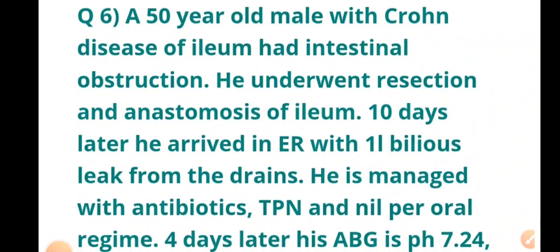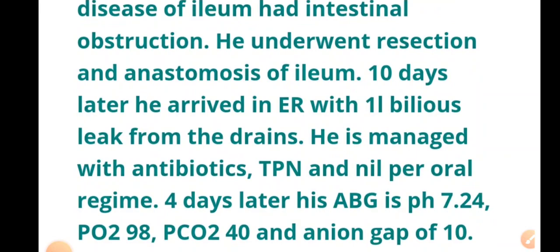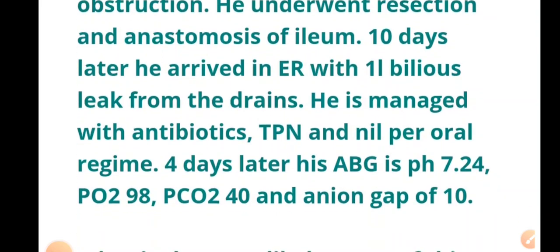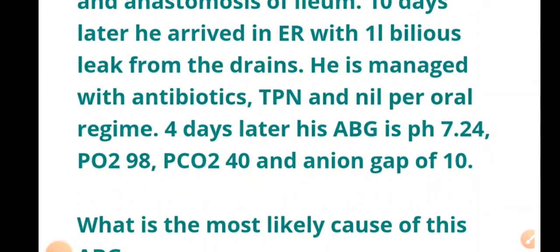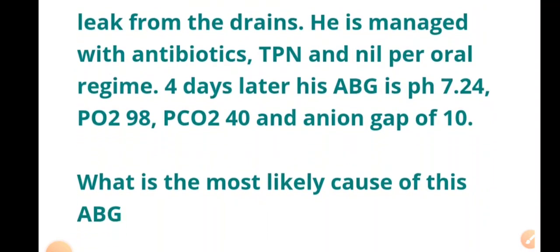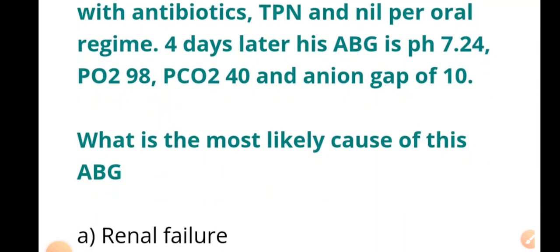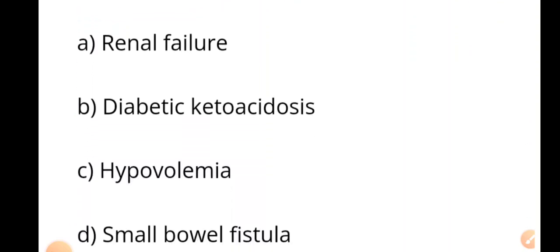Question number 6. A 50-year-old man with Crohn's disease of the ileum had intestinal obstruction. He underwent resection and anastomosis of the ileum. 10 days later, he arrived in the ER with a 1 liter bilious leak from the drains. He is managed with antibiotics, total parenteral nutrition and nil per oral regimen. 4 days later, his ABG is pH 7.24, that is acidic, partial pressure of oxygen is 98, PCO2 is 40, and an anion gap of 10. What is the most likely cause of this ABG? Renal failure, diabetic ketoacidosis, hypovolemia, small bowel fistula.